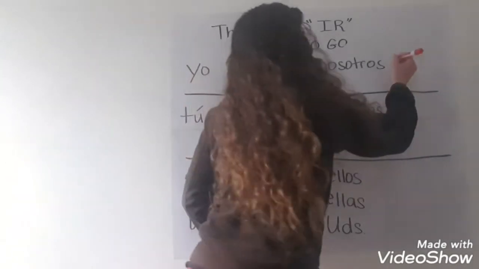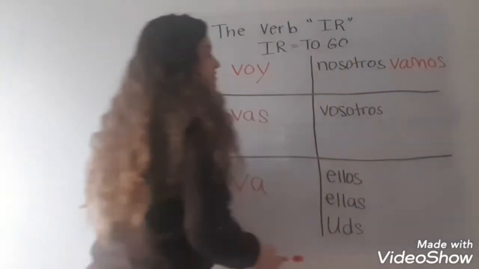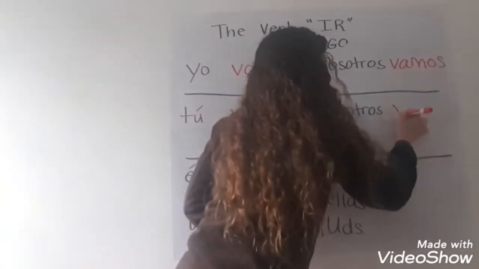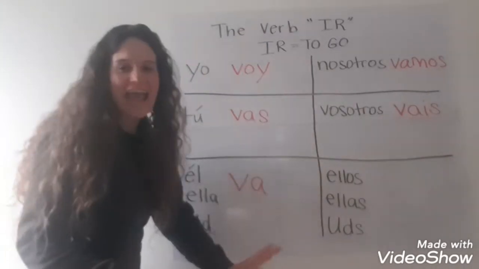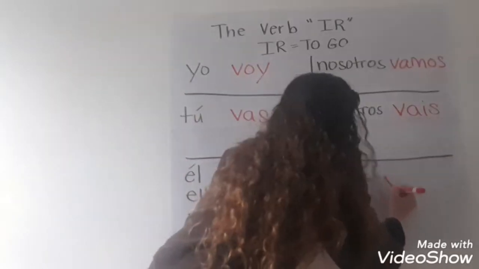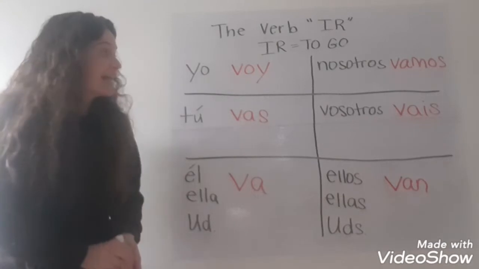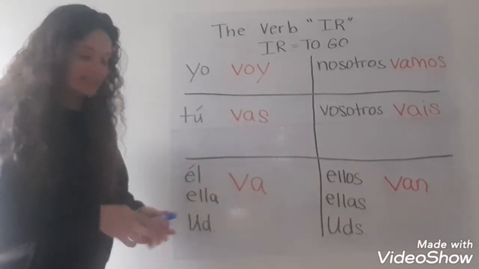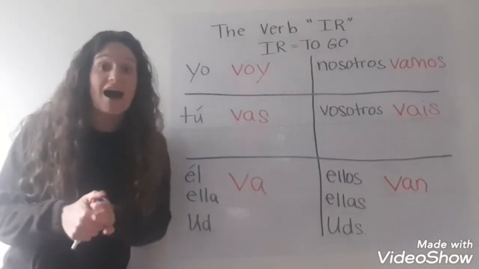Nosotros vamos. Vosotros vais. And ellos, ellas, ustedes van.